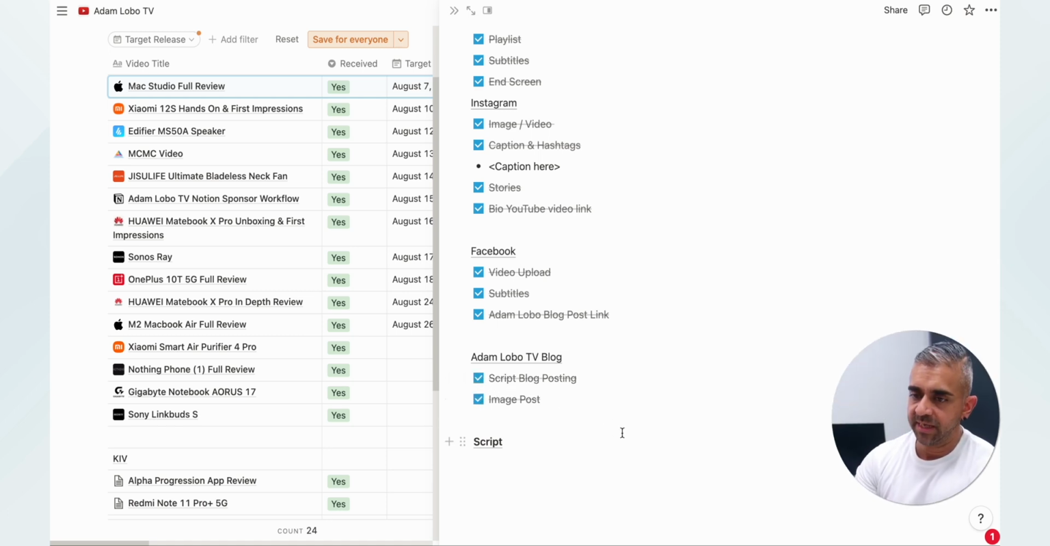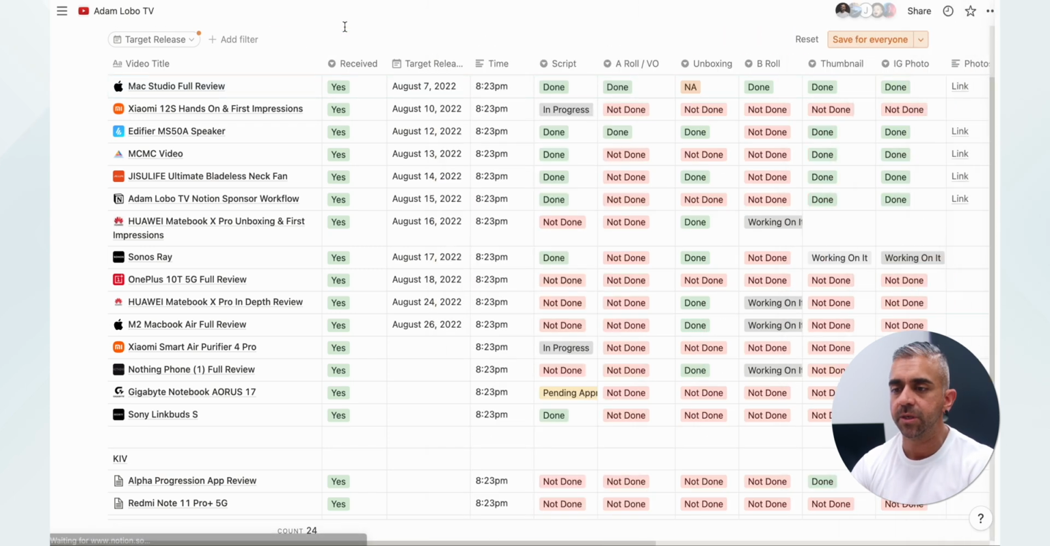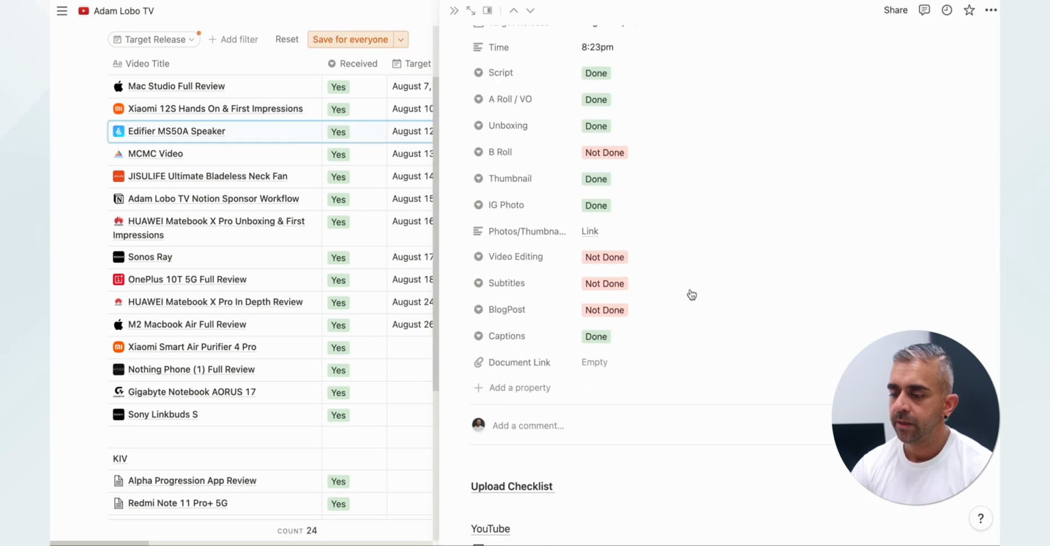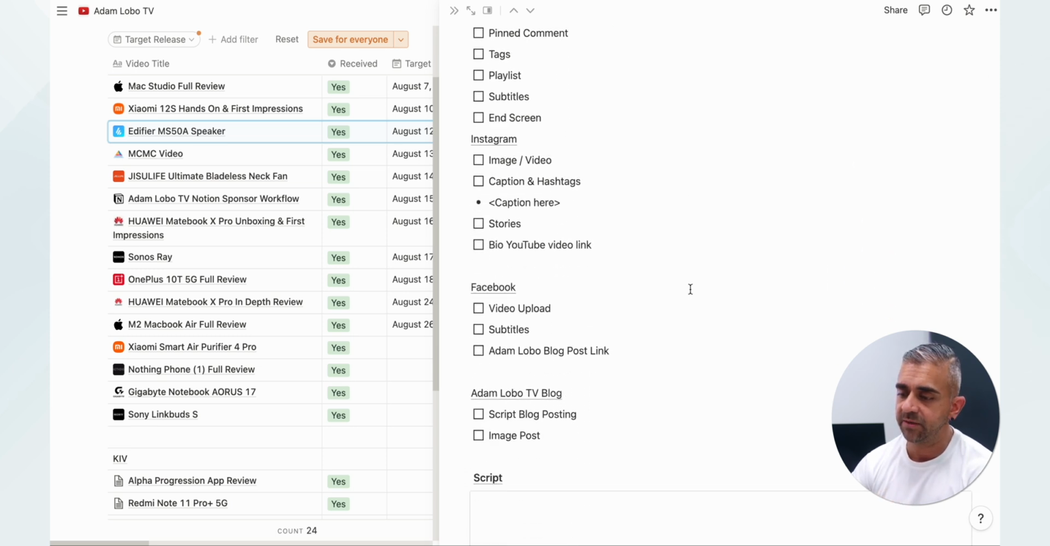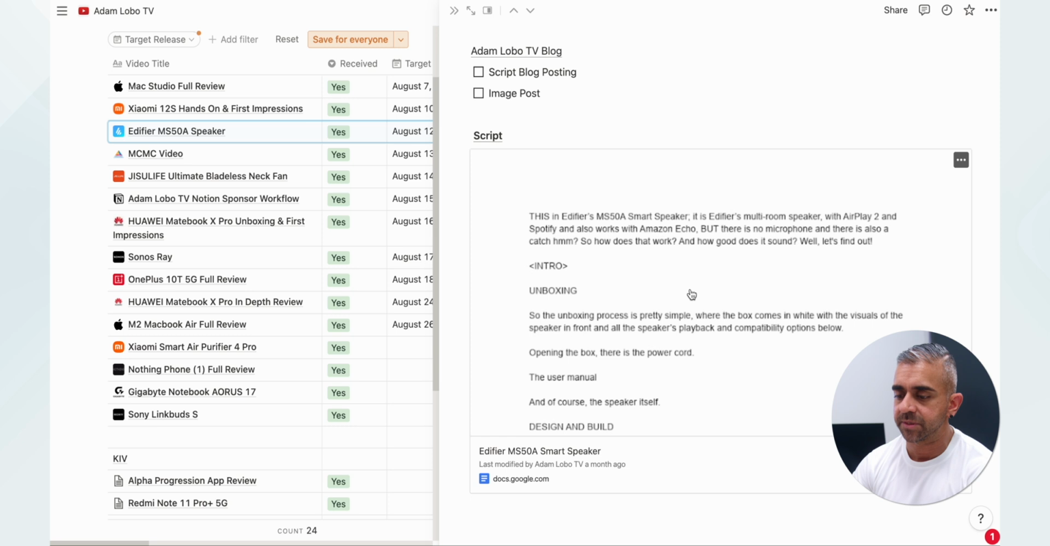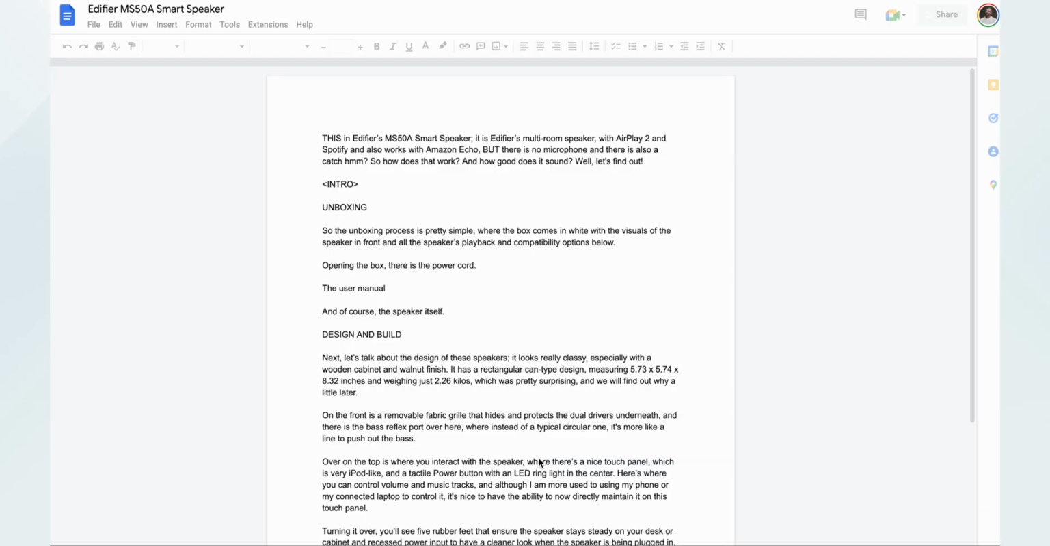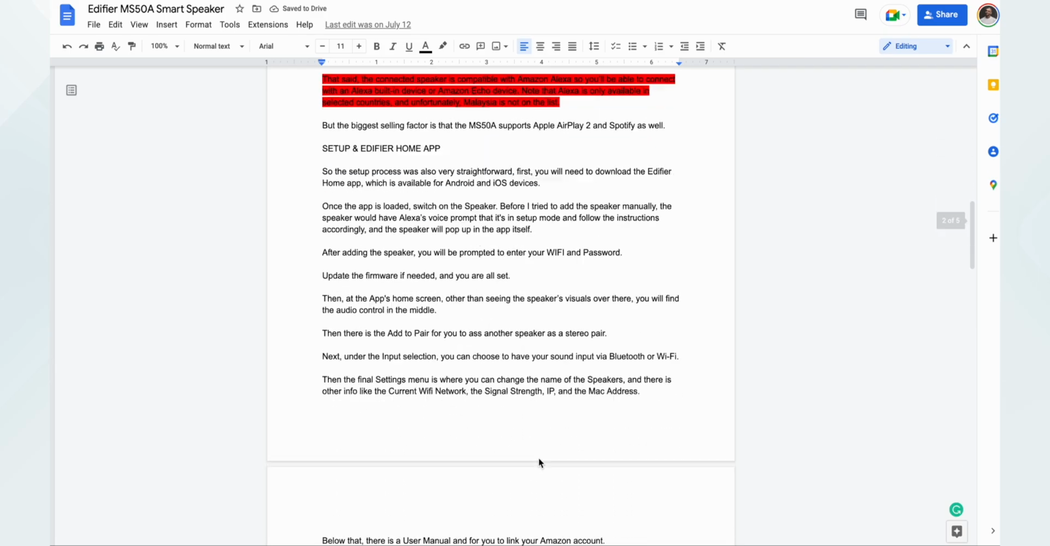Now, since there's no script for the Mac Studio full video review, because it's a vlogging style, let me give you an example of how it would look if I were to embed a script within here. So in the Edifier MS50A speaker, if I open it over here, you can see that it is a similar checklist, but if you scroll down here, I have embedded the script in a Google Docs format within the page. This is for me to easily see, okay, the script is over here. It's the similar link that you see at the main database area, but coming into this particular page is nice because again, I can see it's done. I just clicked over here and it's done. So you can see that the whole script is there.